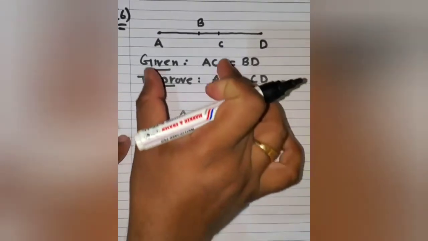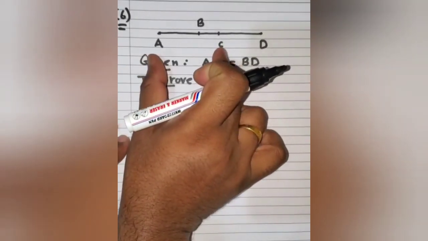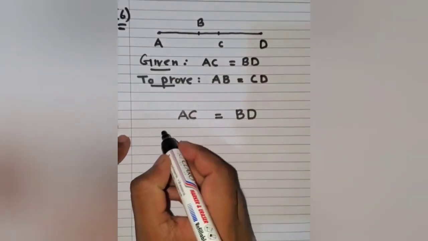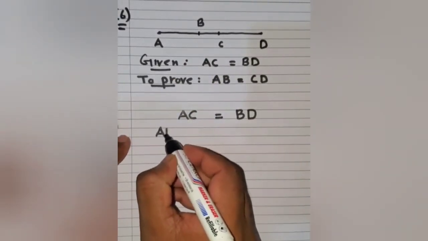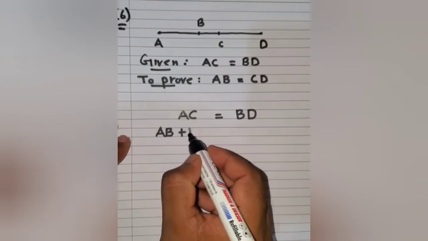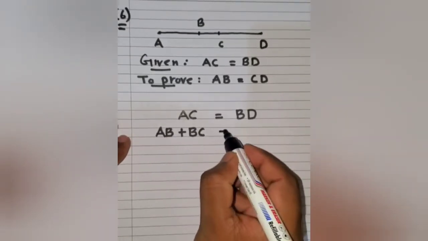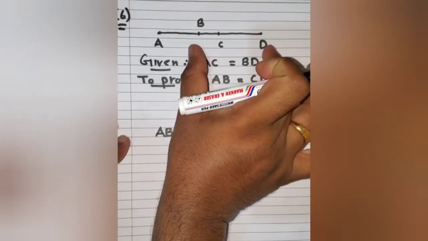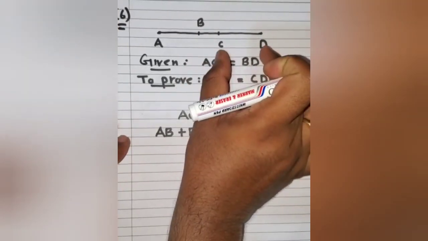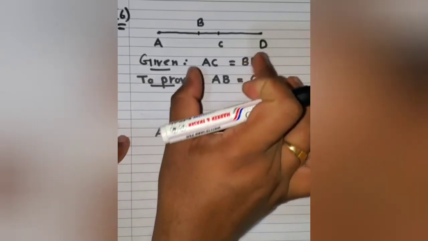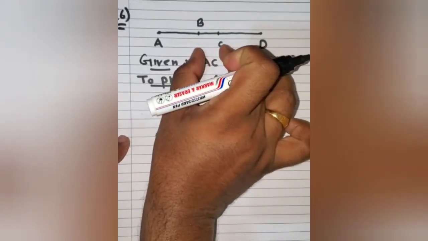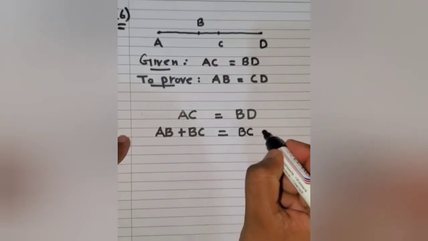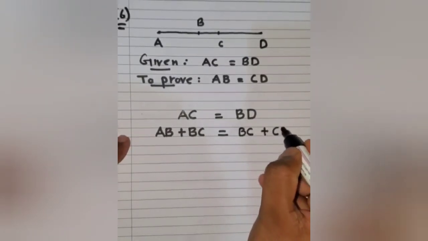Now, if I look at AC, AC can be written as AB plus BC. So, AC will be written as AB plus BC equal to BD. Now, BD can be written as BC plus CD, isn't it? BD can be written as BC plus CD. So, I'll write BC plus CD.